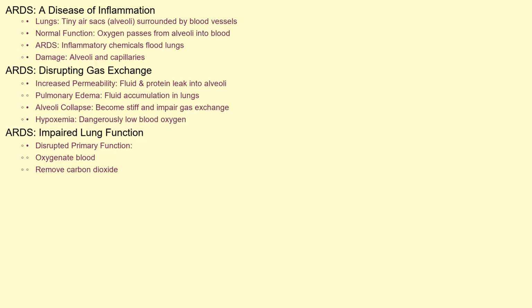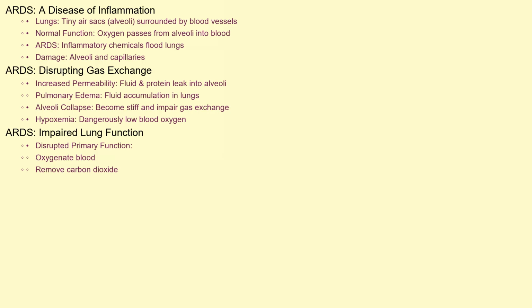At its core, ARDS is a disease of inflammation. Think of your lungs as tiny air sacs called alveoli surrounded by delicate blood vessels. Normally, oxygen passes easily from the alveoli into the blood. In ARDS, however, inflammatory chemicals flood the lungs, damaging the lining of the alveoli and capillaries. This damage increases permeability, allowing fluid and protein to leak into the alveoli. This fluid accumulation, known as pulmonary edema, impairs gas exchange.